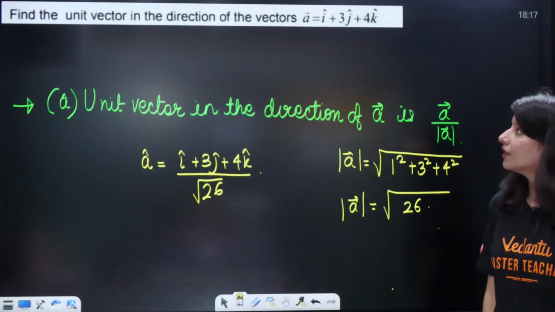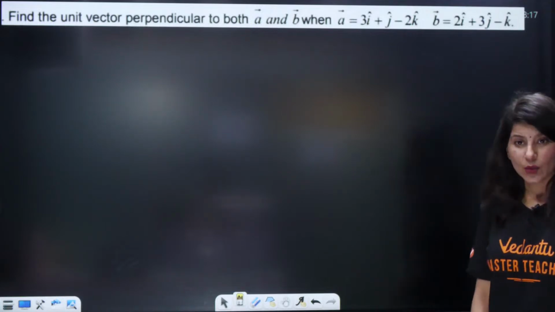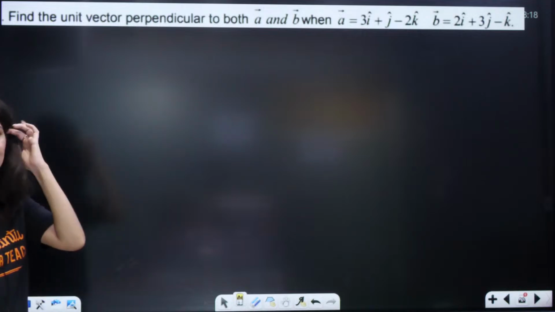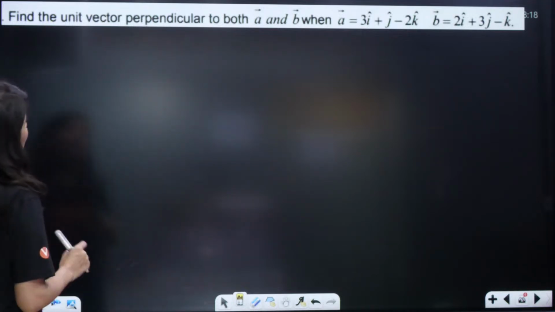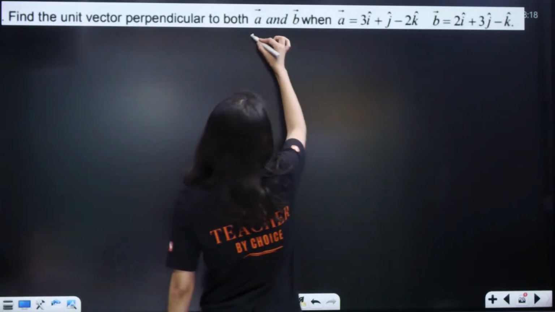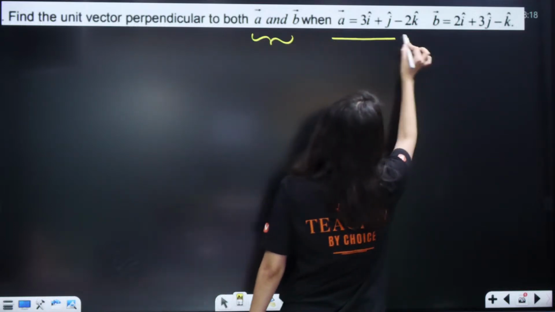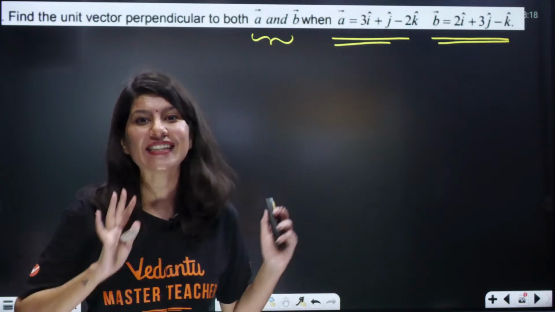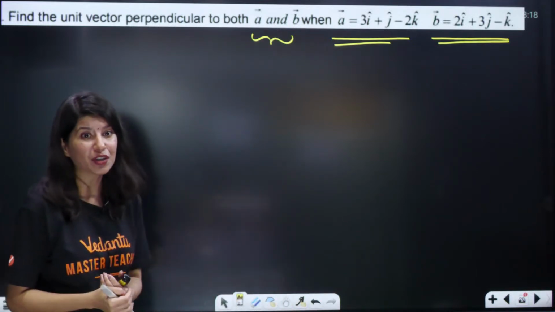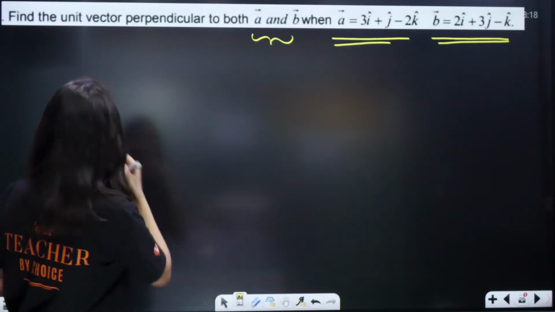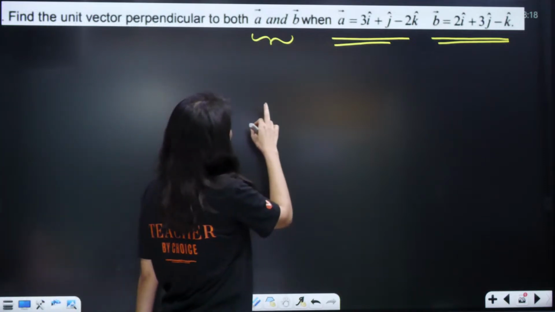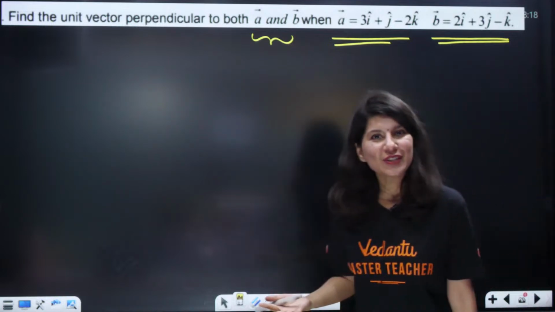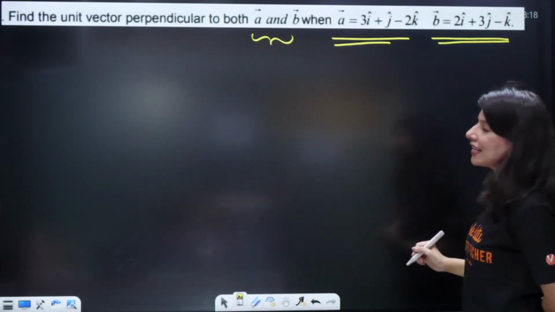Okay. And now the next question, the last question. Are we ready for the last question? Alright. Find the unit vector perpendicular to both A and B, when A is given as this and B is given as this. By the way, this concept is important for your KCET examination, right? So, unit vector perpendicular to both A and B. Can anybody tell me? Because bio is also there, na? Bio will be there. Can anybody tell me?